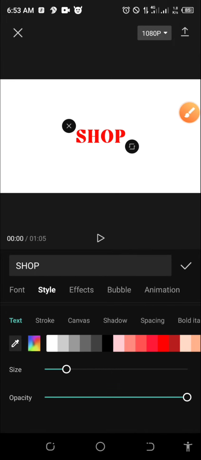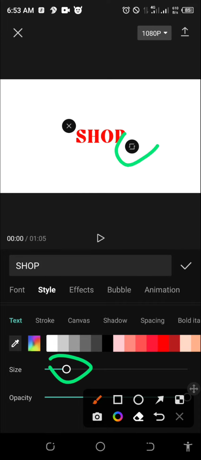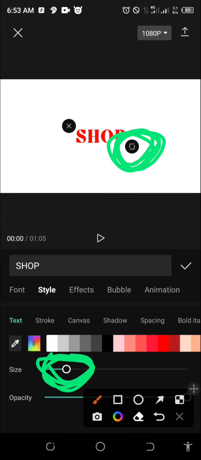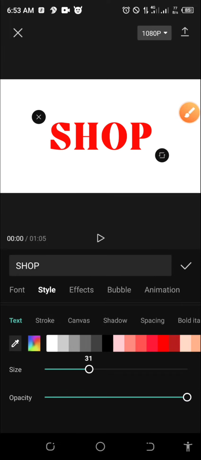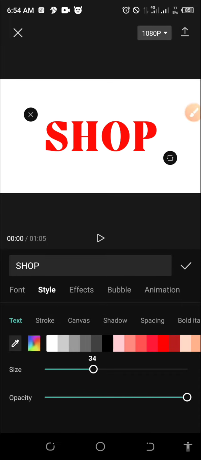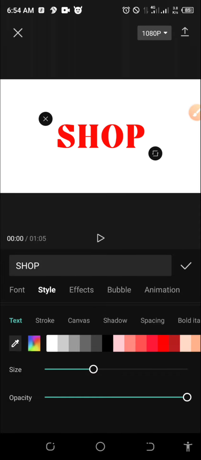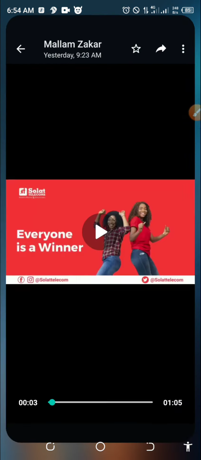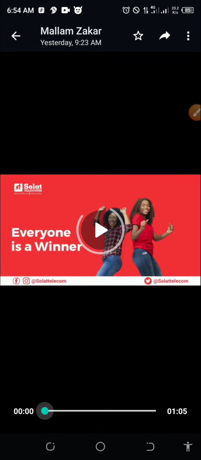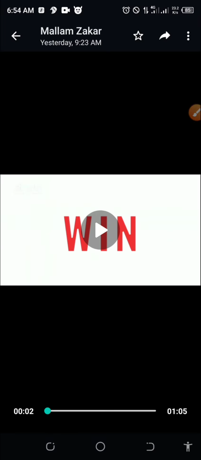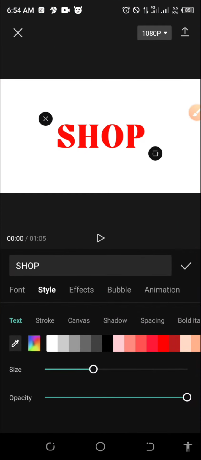So now the size, you can adjust it from here, or you can even adjust it from the screen by holding and dragging this area, okay? That button. So you can also adjust it from here by dragging this, okay? So I will drag any of them. Shop. Are you seeing it, guys? Are you seeing this? So let me go with this text. I love this text more than the one in the video, in fact. So now, do we have shop, okay? So now, the next thing, let me see if I'm doing the right thing here. Okay, let me play. Shop and... So now, we have the text. So you can go with exactly that font or with a different font. And let me go with this font in this video, okay?